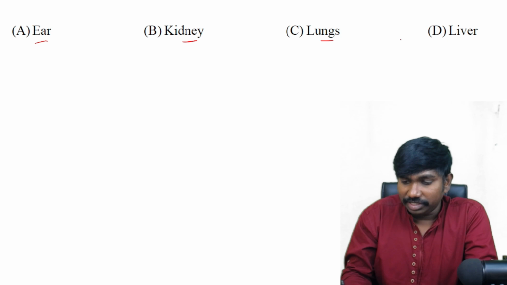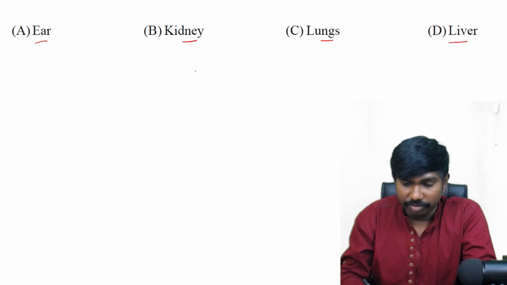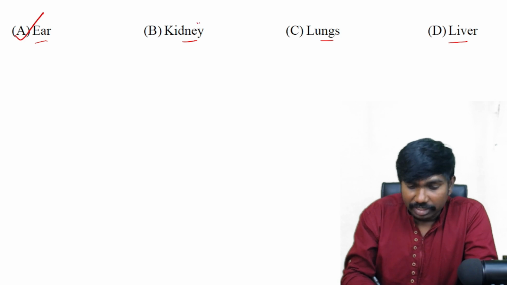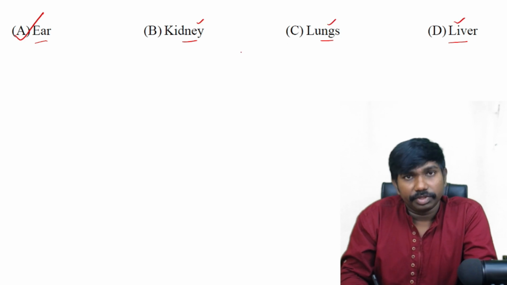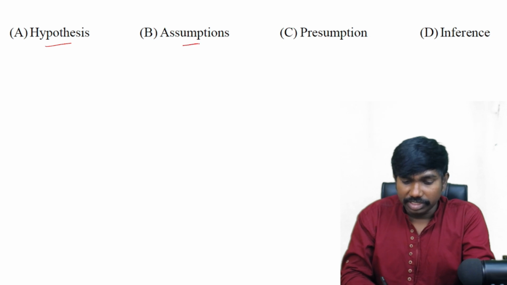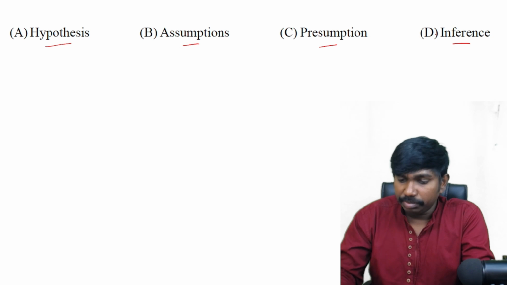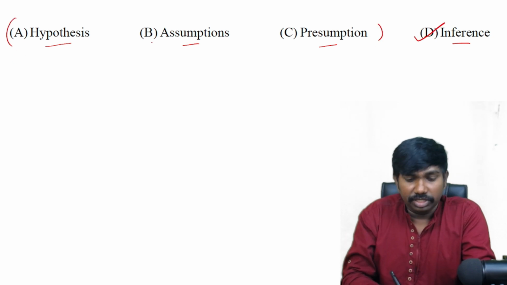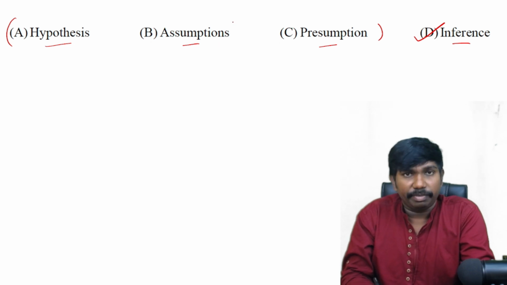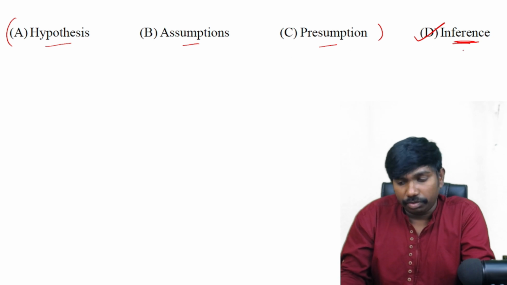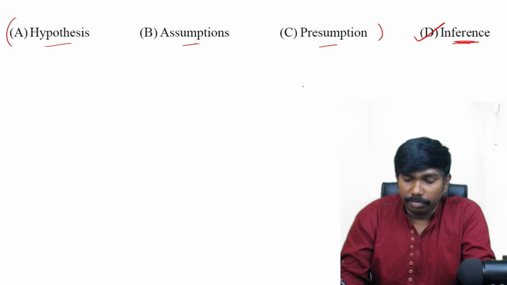Ear, kidney, lungs and liver. Again coming to biology. All except ear are internal organs, we can say. Correct? Hypothesis, assumption, presumption and inference. So the answer is option D, because all except inference are used in the beginning of the process or the experiment. But this is a conclusion. After completion we will conclude or take some inferences, some conclusions from the process.